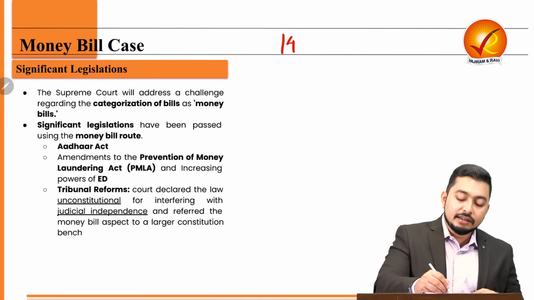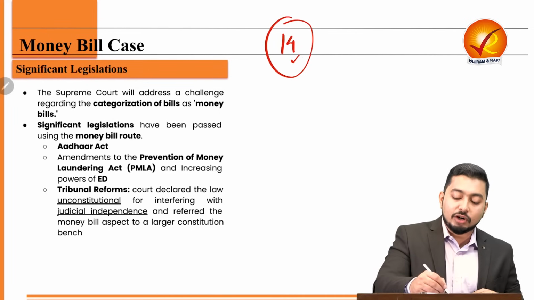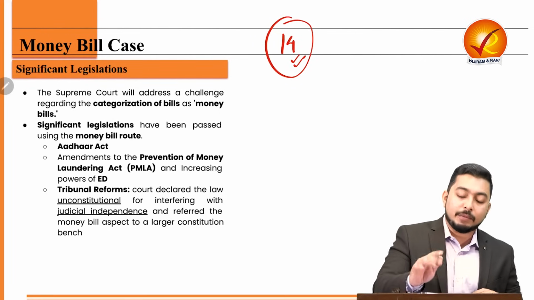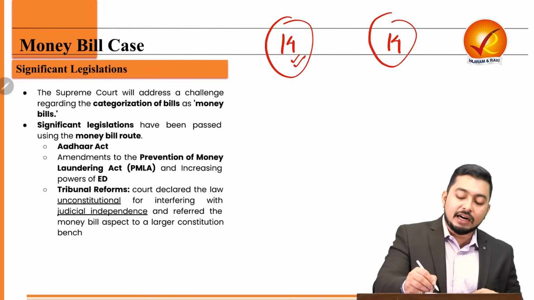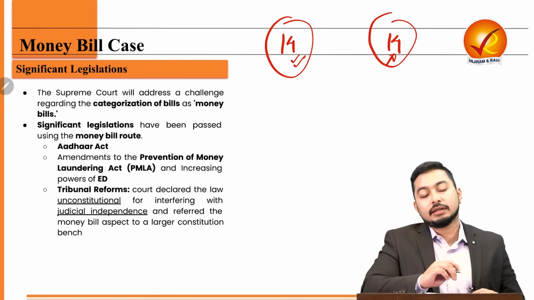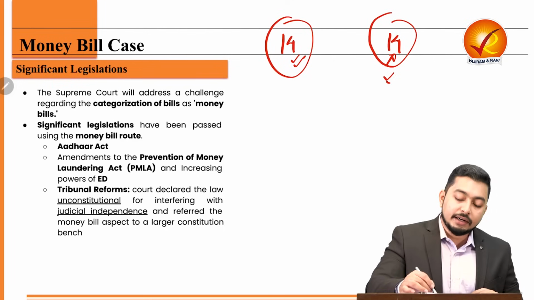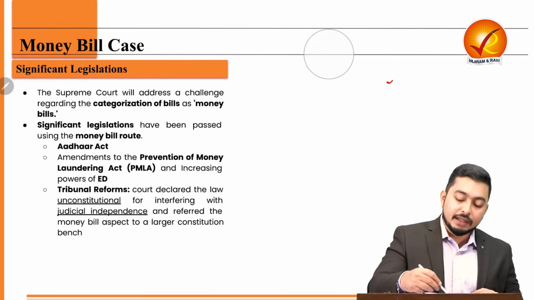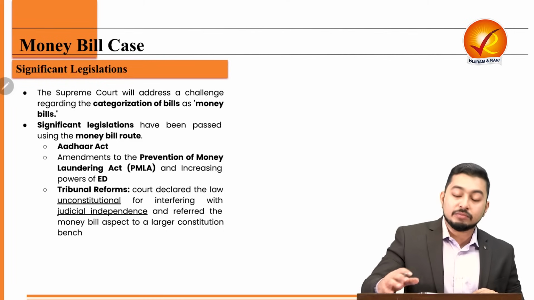Even if it gives an advice in 14 days, then also I can bypass it. If it doesn't give me any advice in 14 days, then also I can go ahead. That means the Rajya Sabha virtually is bypassed in a money bill, and that is why it becomes a contentious issue.